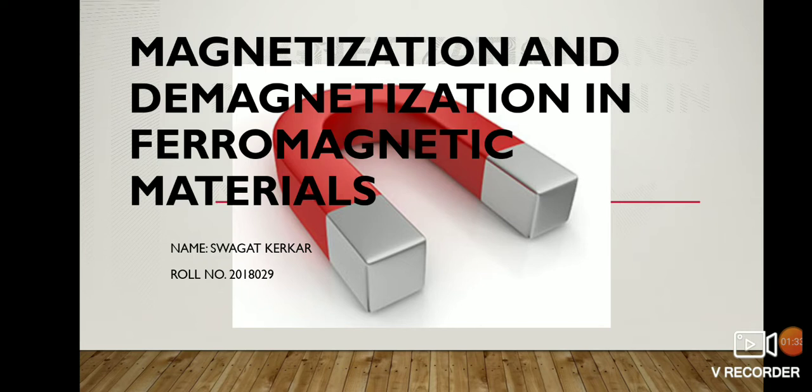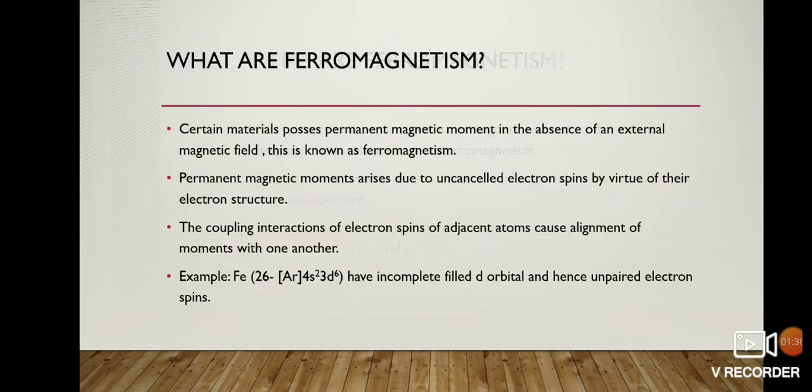So let's see what this ferromagnetism is. Ferromagnetism is where large magnetic fields can be retained or eliminated as desired in ferromagnetic materials. That is, certain materials possess permanent magnetism even in the absence of an external field, and this permanent moment arises due to uncancelled electron spin by virtue of their electron structure. For example, in iron (atomic number 26), the incomplete inner d orbital has unpaired electrons whose interaction with adjacent atoms causes alignment of moments with one another.